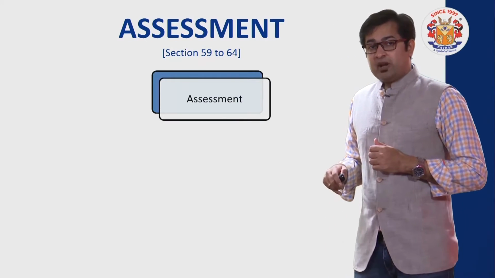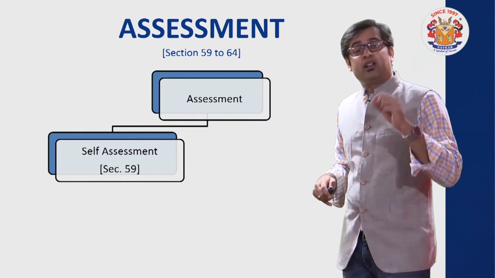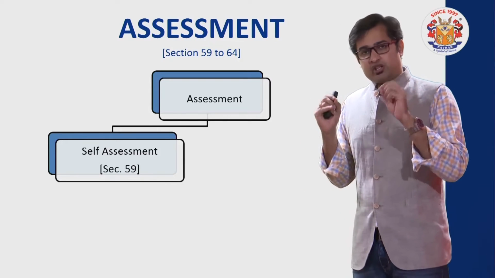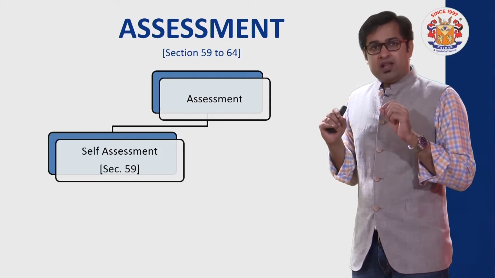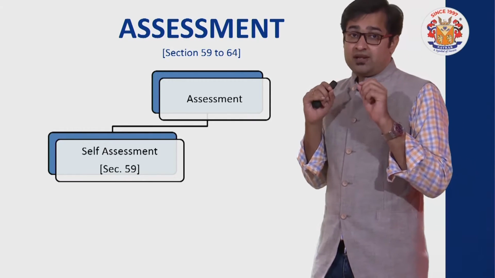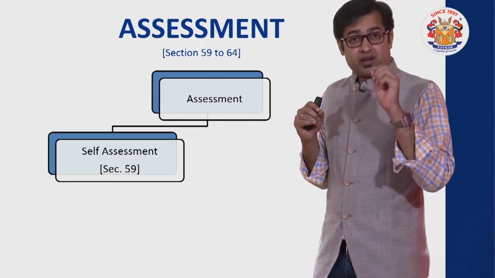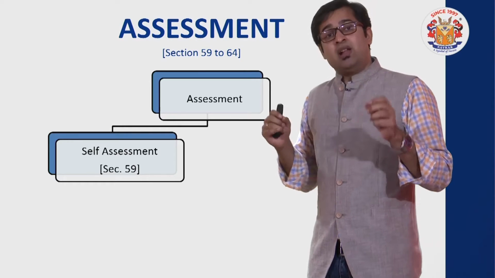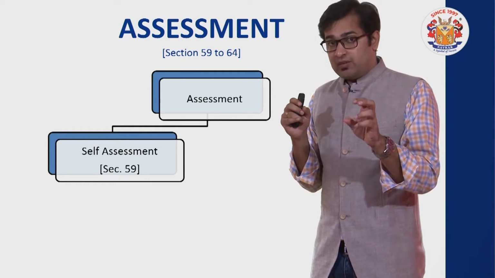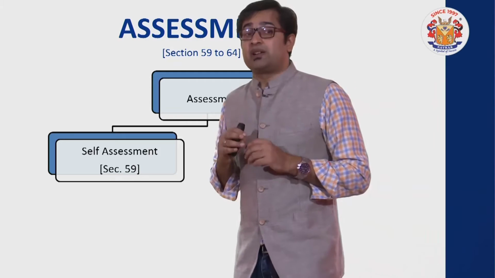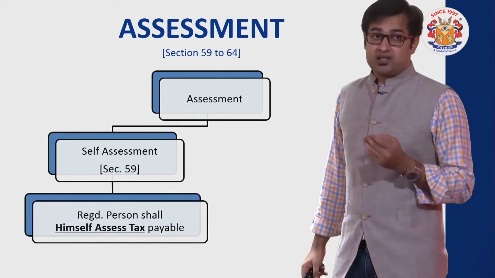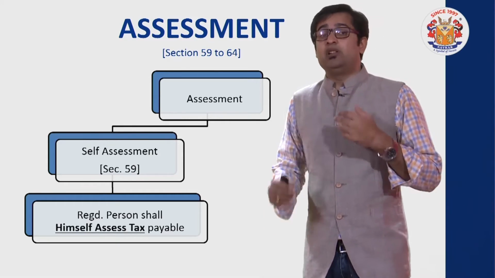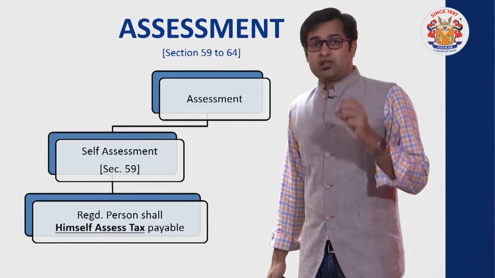Now assessment, as I said, follows a rule of self-assessment. And basically what is self-assessment? A registered person, a taxable person himself is required to make the entire assessment. He himself is required to declare value, he himself is required to determine the tax rate and accordingly decide the tax amount, and accordingly is required to pay the tax amount, and that is what we consider as self-assessment. A registered person shall himself assess the applicable tax. Now that's the core of self-assessment.